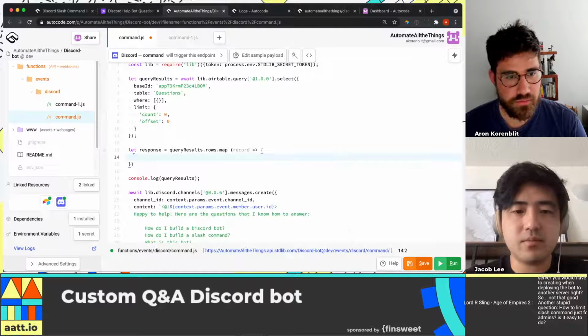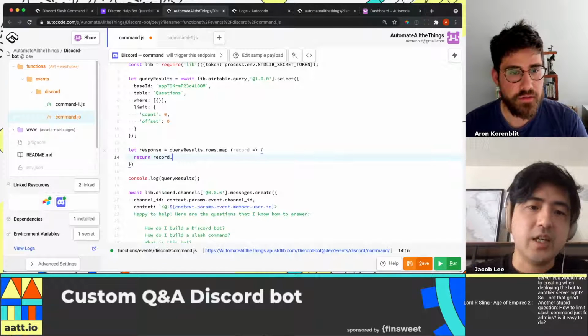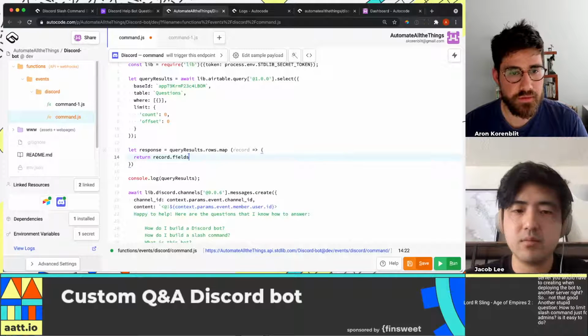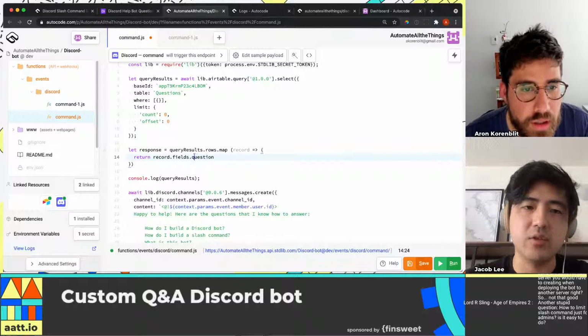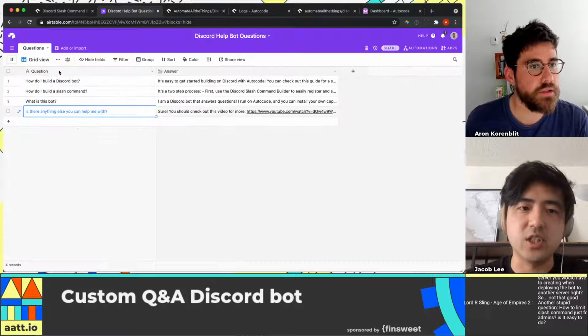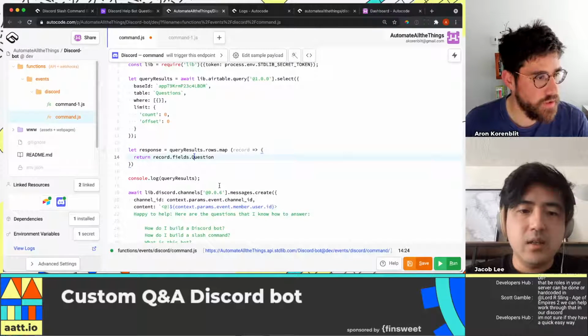Just do return record. And remember, we have that fields object, which is going to be the values that the record contains, dot question. And it's case sensitive, actually. I think we had the capital Q in the base. Let me check. Yeah, in the base, that's right, because we have dot question. Yeah, cool, capital Q there. Awesome, and that's it.